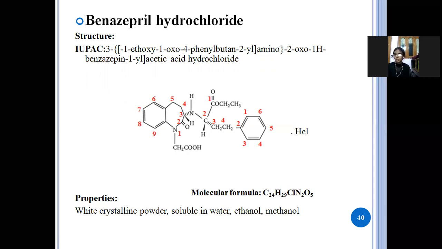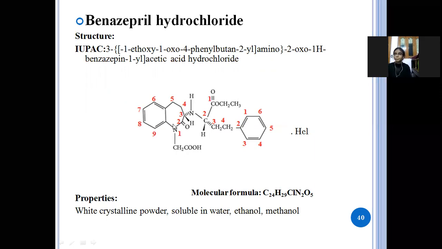So this butane in the first position has an oxo group and an ethoxy group. See here in the first position oxygen, and here the ethoxy group is there, and in the fourth position the phenyl structure is attached, and this is the hydrochloric acid.